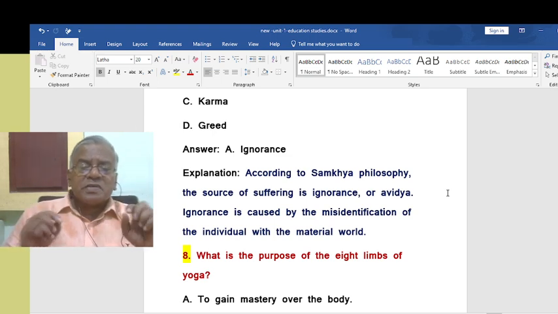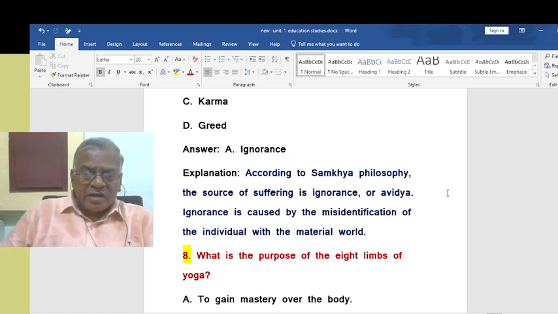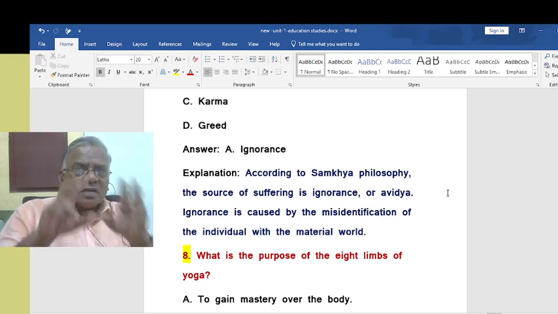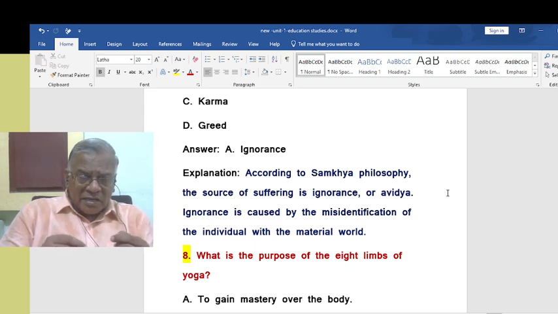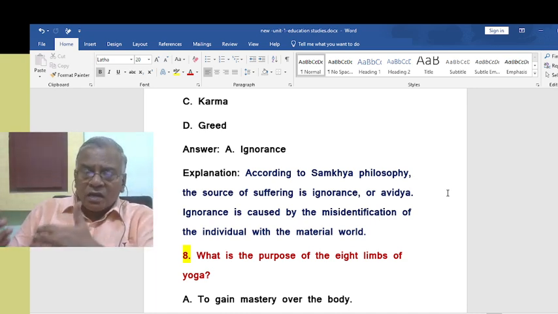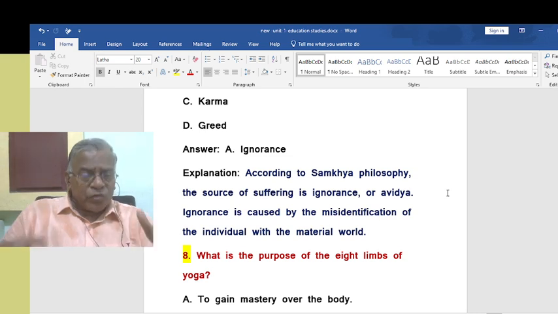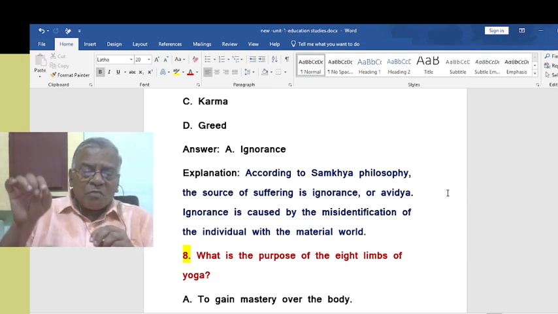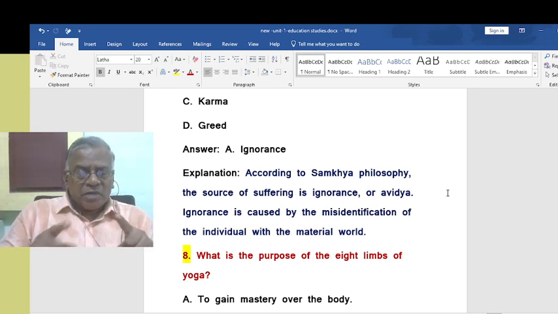Ignorance is caused by the misidentification of the individual with the material world. He becomes one with the material world, and he fails to see or to become aware of the eternal unchanging consciousness. That is the idea here. He thinks that he is identifying with the universal soul, but it is not so, because he is identifying himself with the material world. Material world is always changing. So naturally it creates in him confusions due to his sense experience and all this, and it prevents him from identifying himself with the universal soul. That is ignorance of the mind, or avidya.